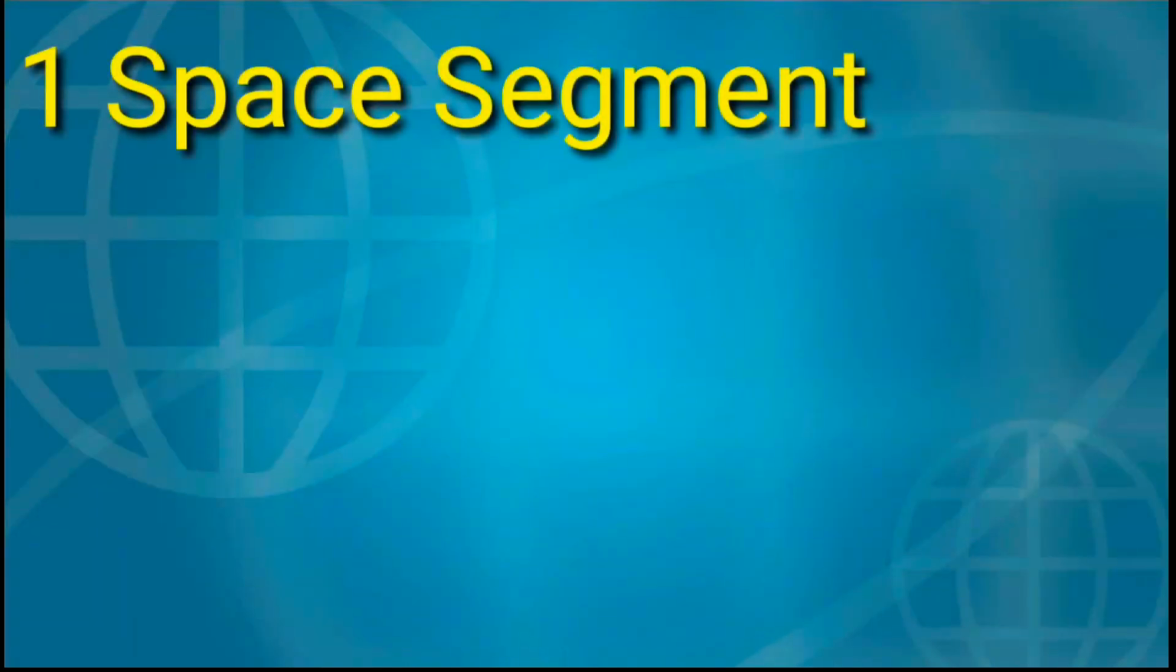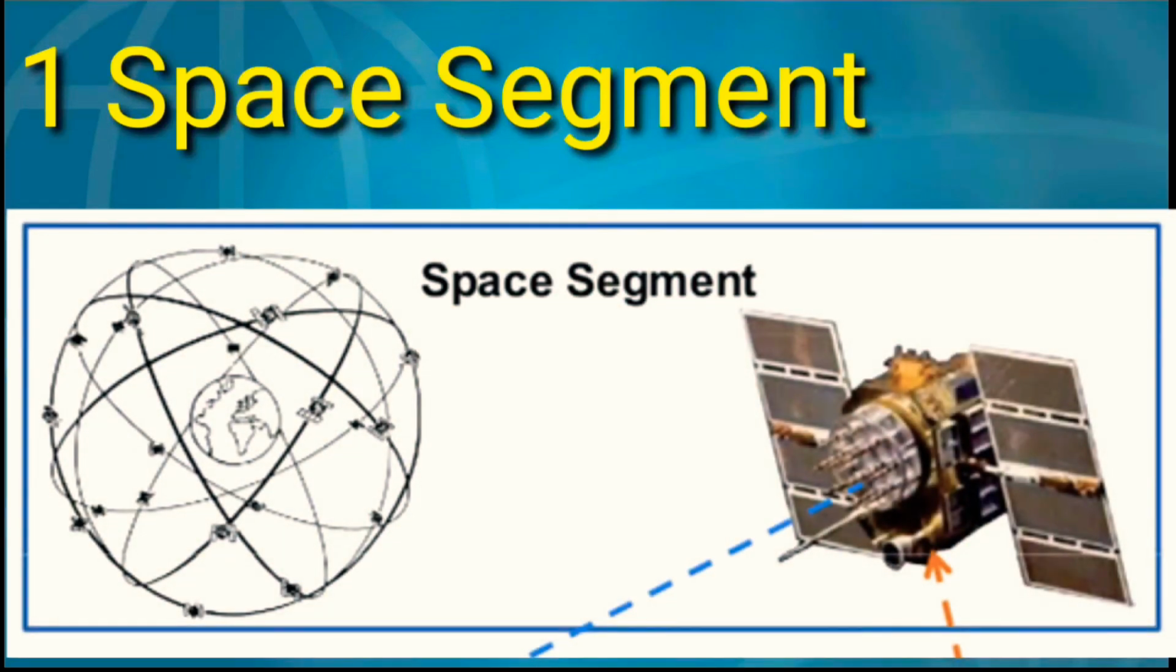Let us discuss the space segment. The main function of the GPS space segment is to transmit radio navigation signals with a specific signal structure and to store and transmit the navigation message sent by the control segment. These transmissions are controlled by highly stable atomic clocks on board the satellites.